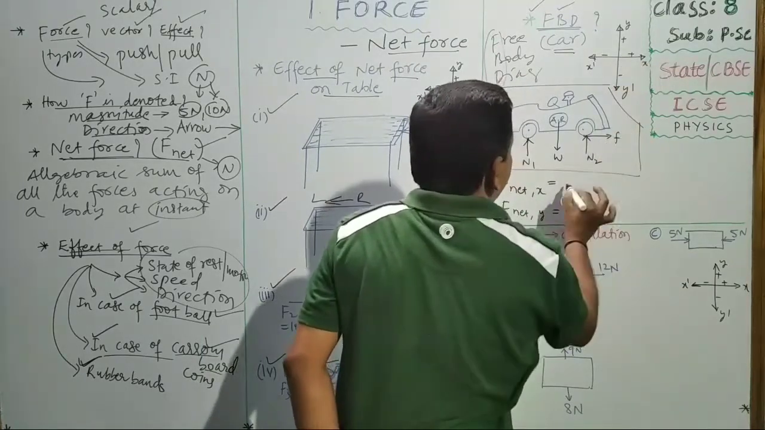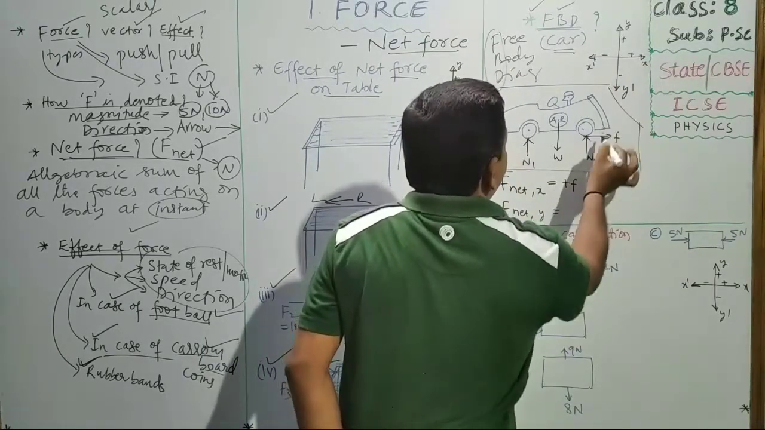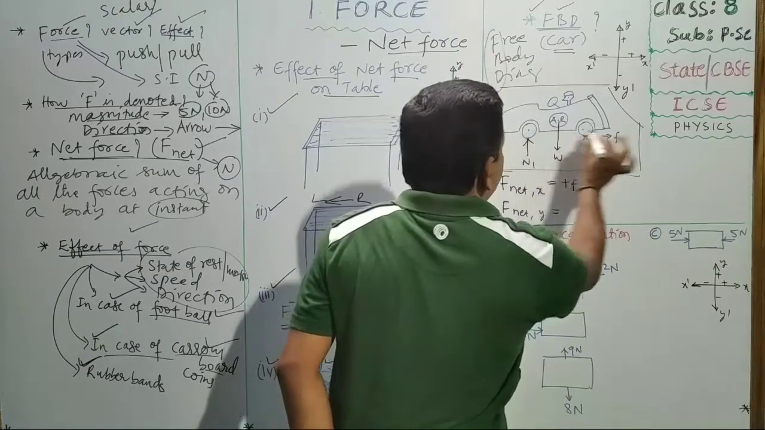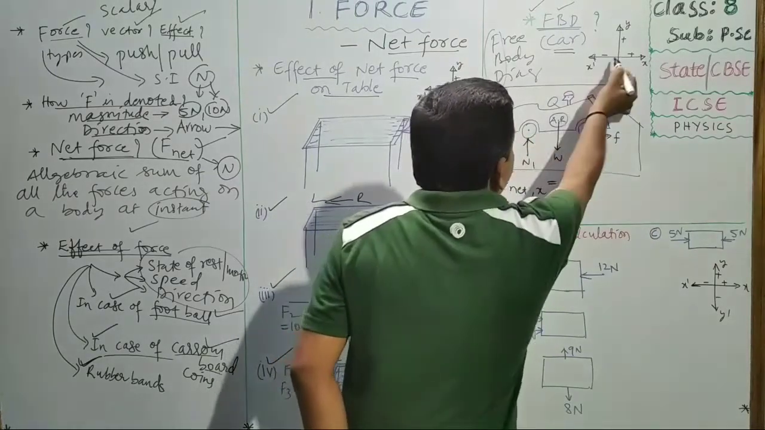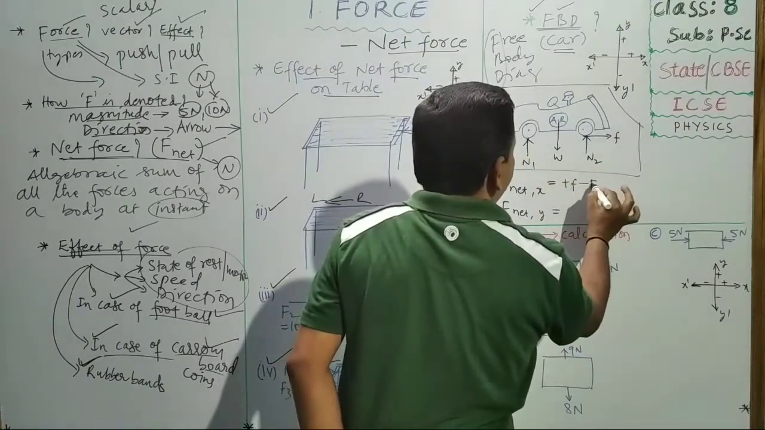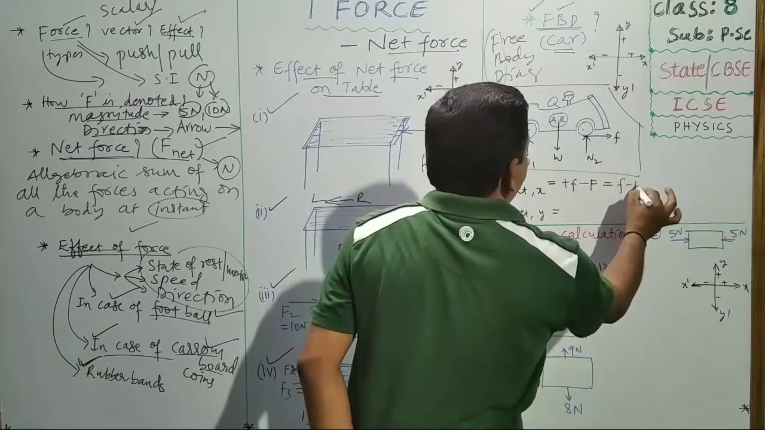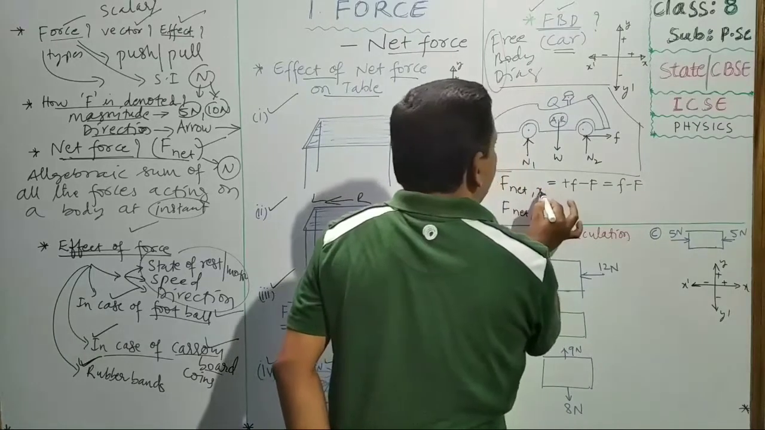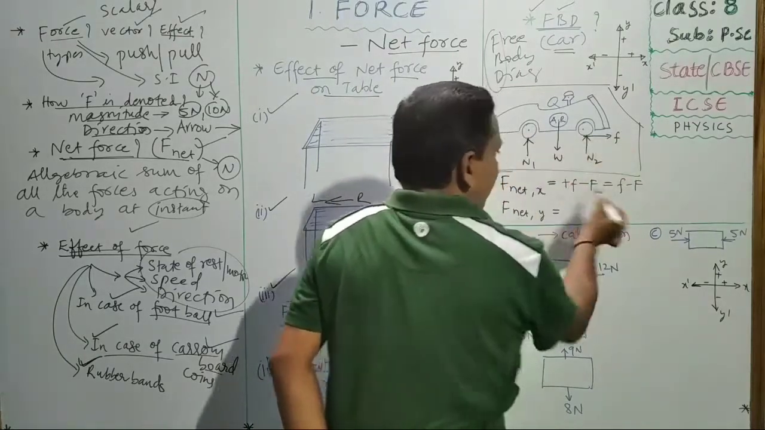So, plus side it is working, so plus F. So, if you see F, x-axis only, but in this direction it is working. In this direction means minus direction, capital minus F. So, here F minus F is the net force acting in x direction.